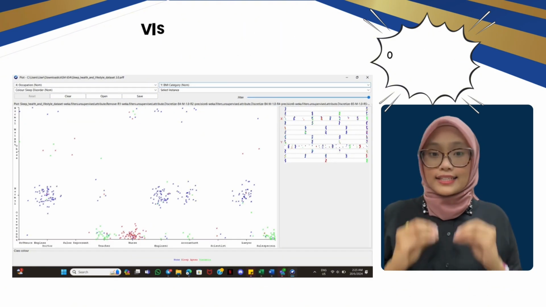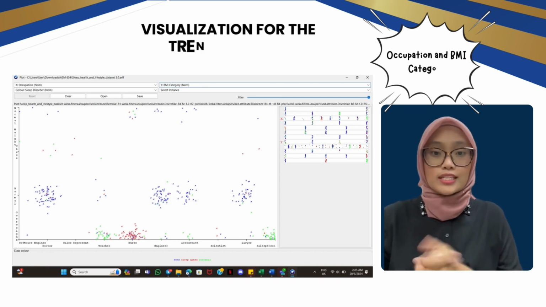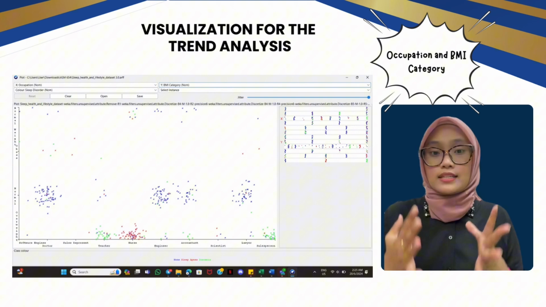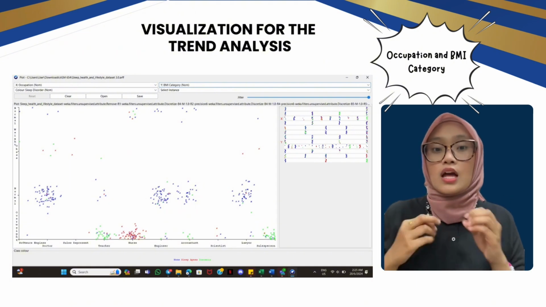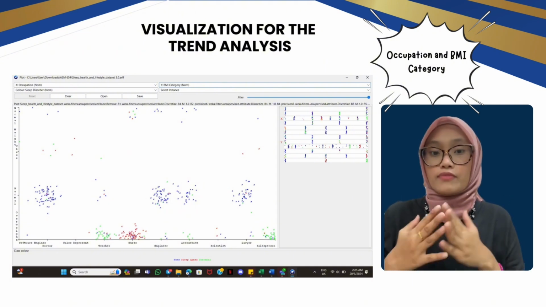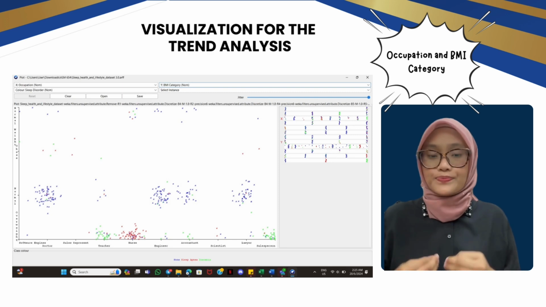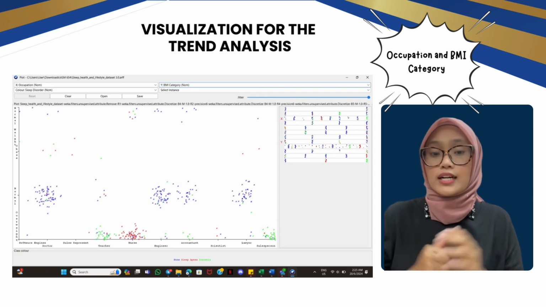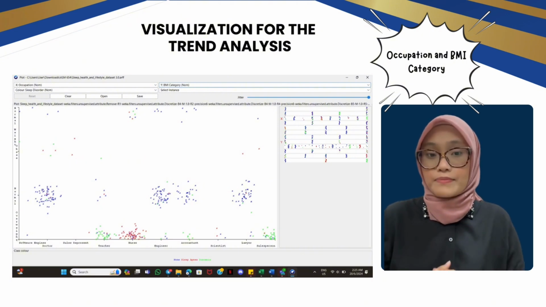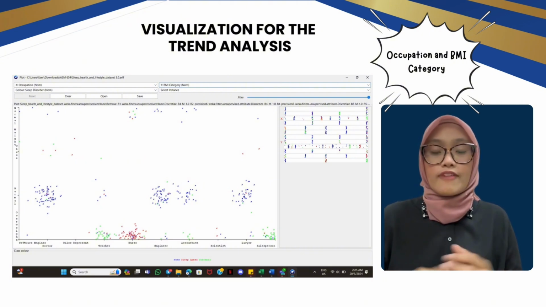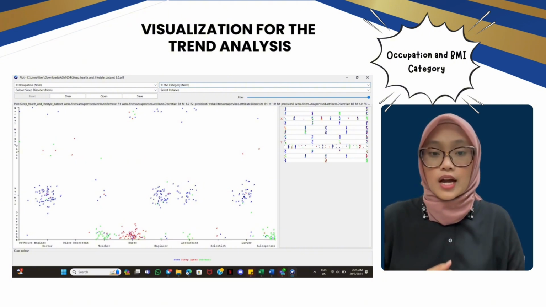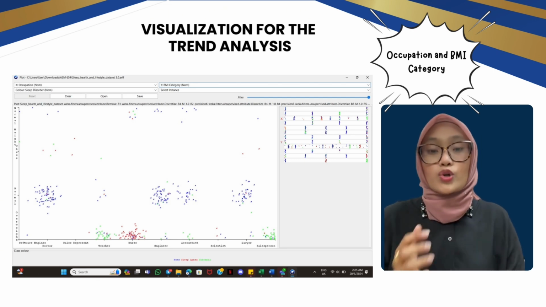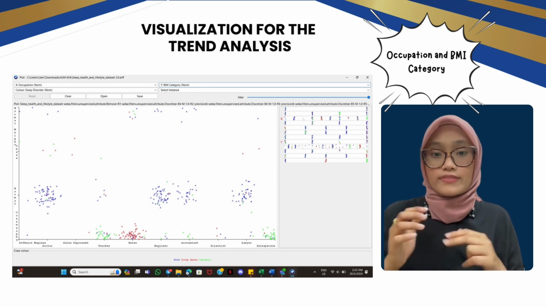This scatter plot is designed to explore the relationship between people's occupation and their body mass index, which is BMI categories, with different colors representing various types of sleep disorder. From the figure, it shows that nurses appear to have a higher incidence of sleep apnea, and salespersons have a higher incidence of insomnia, while other roles like software engineers and lawyers show a more diverse mix of sleep disorder types across their workforce.